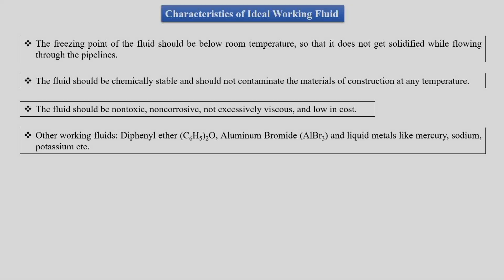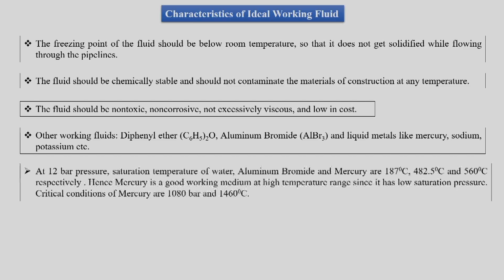Then what are the other options for us, if not steam, as the working medium? We have options like dimethyl ether, aluminum bromide, and liquid metals like mercury, sodium, and potassium. These can be alternative options to steam. We use steam since it is abundantly available, that is the only reason. Otherwise, these mediums other than steam have equal or maybe better properties than steam.